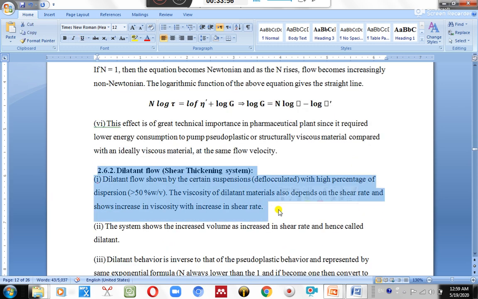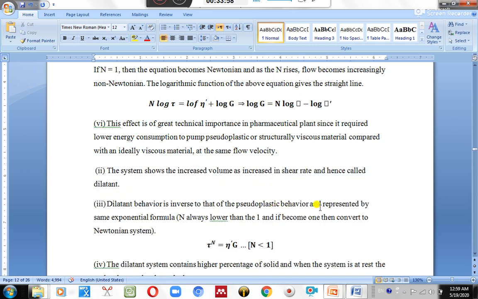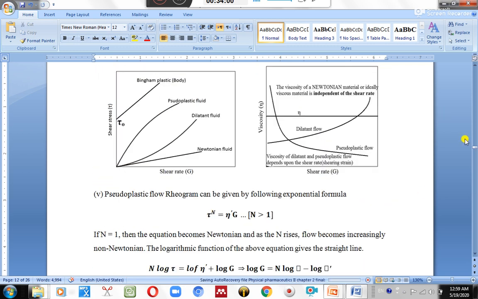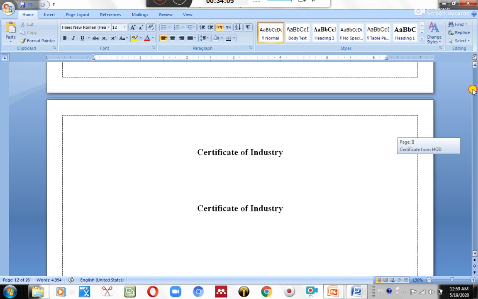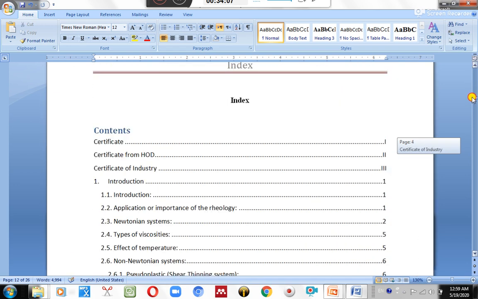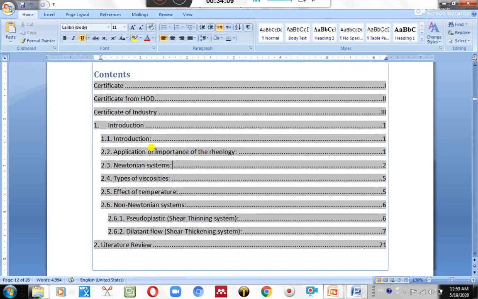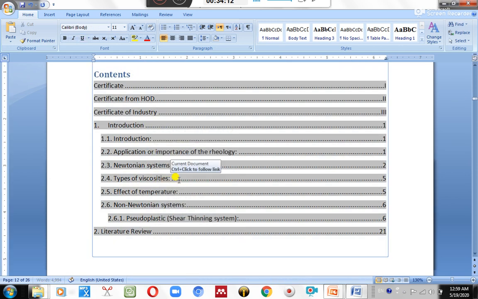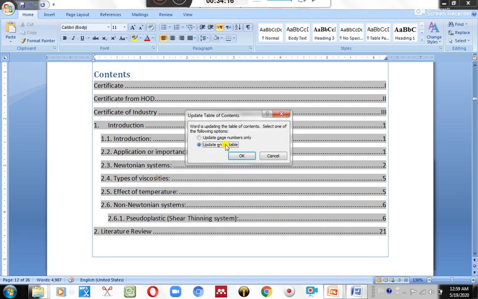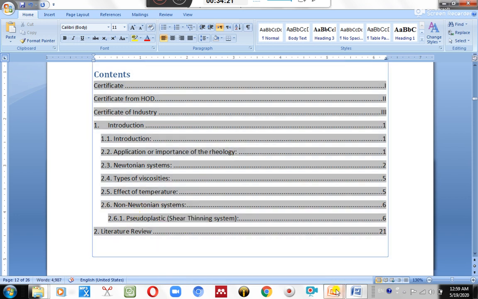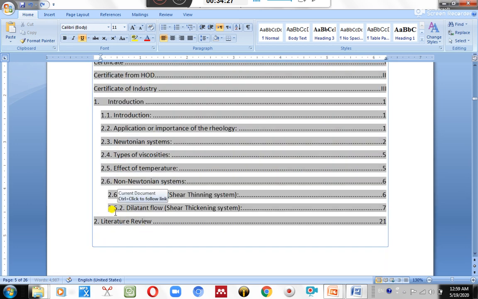Now again come to your index file, because we have made lots of modifications. First close the header and footer. Now come to the index file. This is index. Literature review shows on page number 1. We shifted the literature review to the last, so again we have to update the entire index.